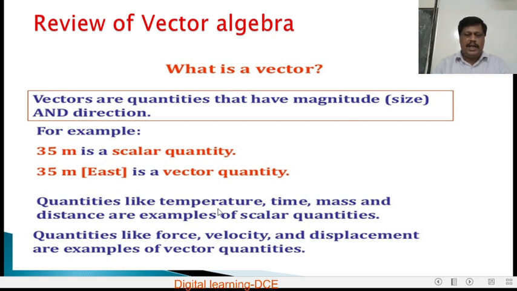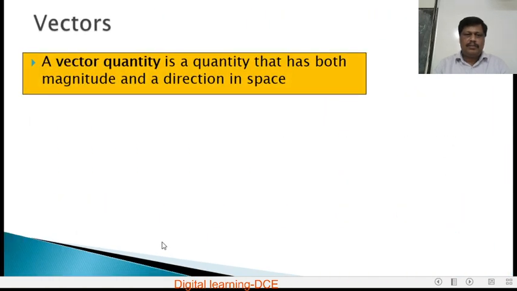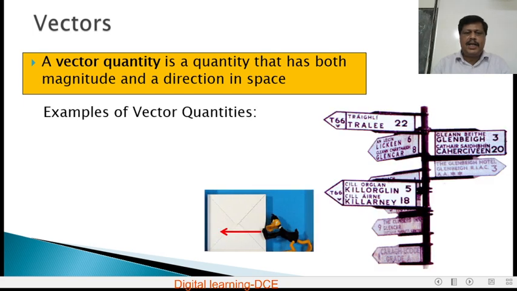Quantities like temperature, time, mass and distance are examples of scalar quantities, whereas quantities like force, velocity, displacement, acceleration, angular momentum, electric field, magnetic field, etc. are vector quantities. A vector quantity is a quantity that has both magnitude and direction.